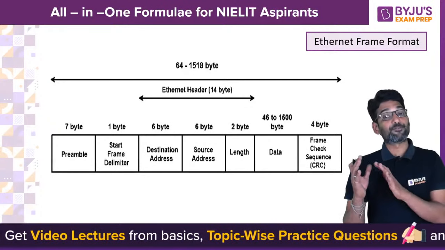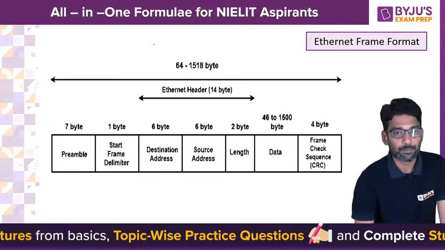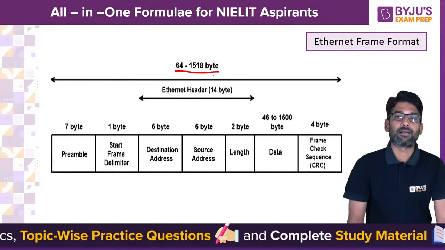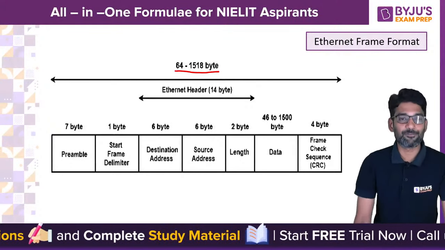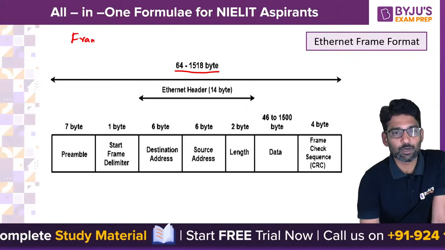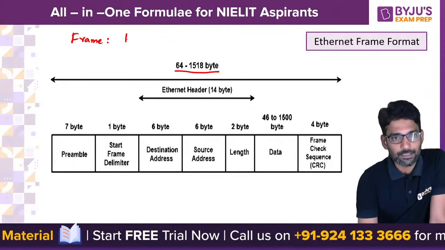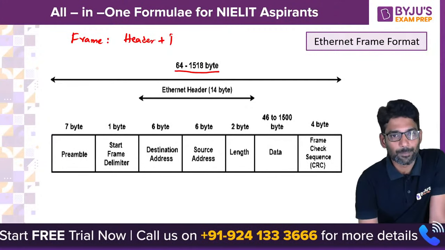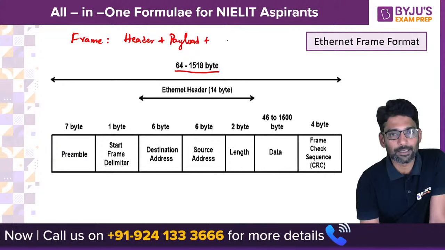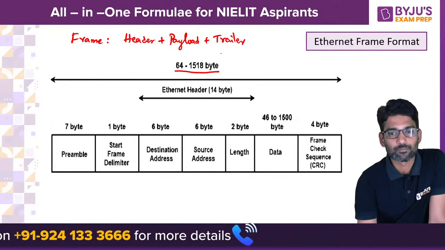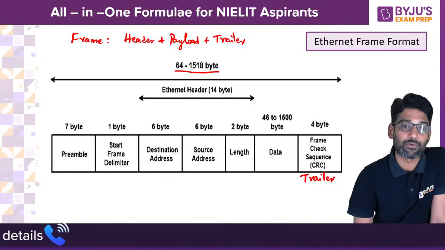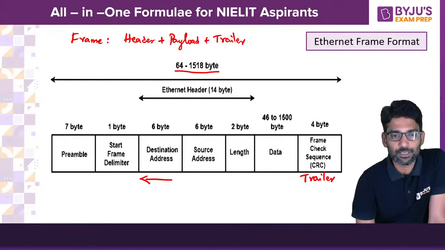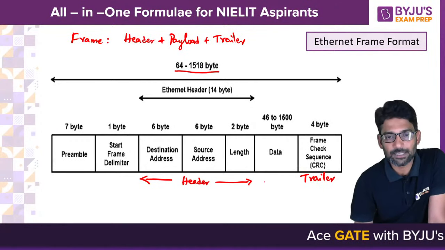802.3 or Ethernet frame format. Here as you see, the minimum frame length is 64 bytes and maximum frame length is 1518 bytes. What is a frame? Frame means not only data or payload, it is header, payload and trailer together. So here frame check sequence or trailer is what, CRC is what trailer, while destination address to length is header, and this is data.